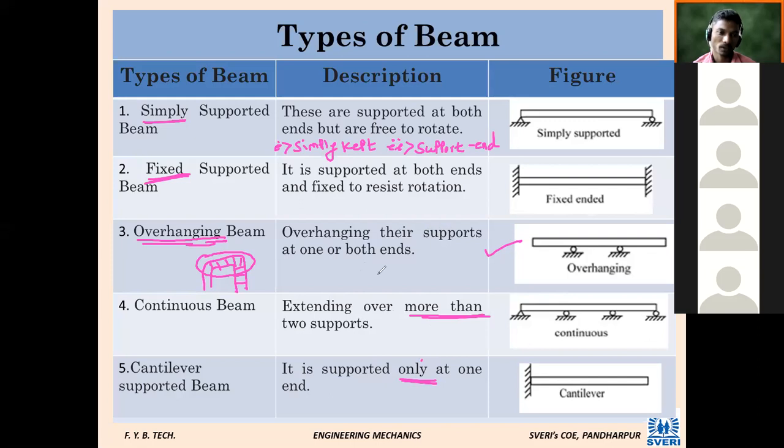In simple words, overhanging has more than one support, but not at both ends. And in case of cantilever beam, support is only at one end. Only one end is fixed, the other is free. That's why it is called a cantilever beam. So once problems start, you will come to know this.